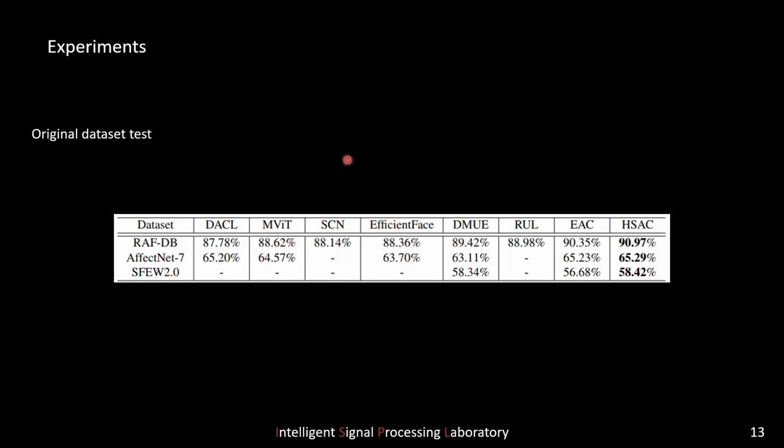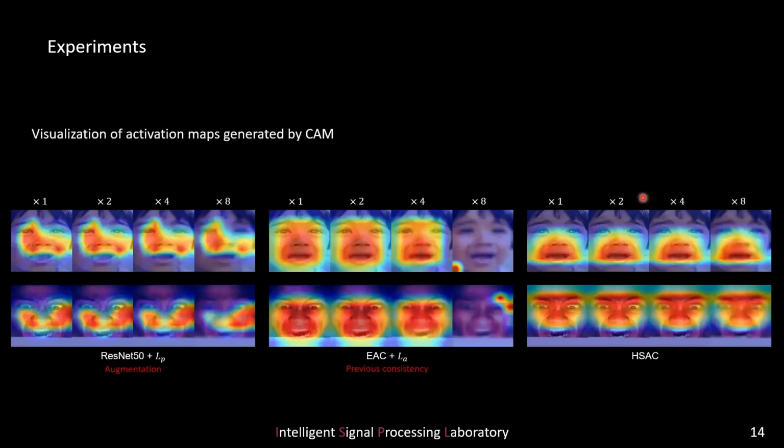Also, the proposed method outperforms state-of-the-art methods in original facial expression recognition performance, even though it was trained for multi-scale low-resolution images. A model with augmentation technique failed to capture the discriminable regions across all downsampling factors.